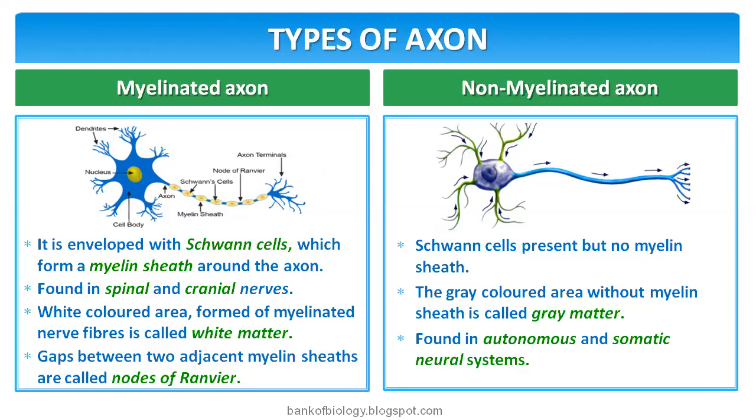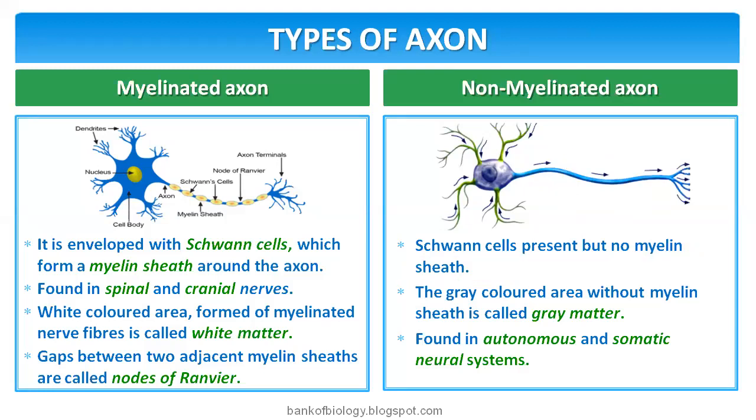Non-myelinated axon. Schwann cells are present, but no myelin sheath. The axons get embedded in the Schwann cell only. So this is the Schwann cell, and in the Schwann cell many non-myelinated axons are present, not for secretion of myelin sheath.